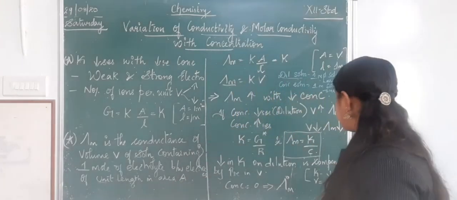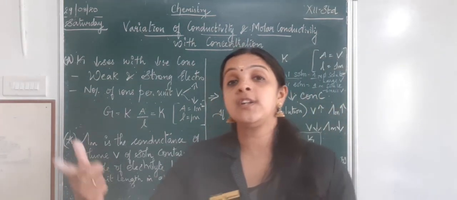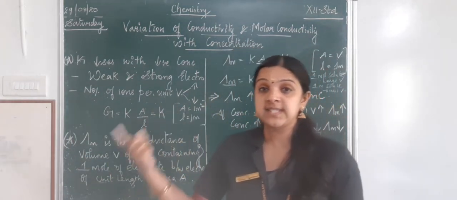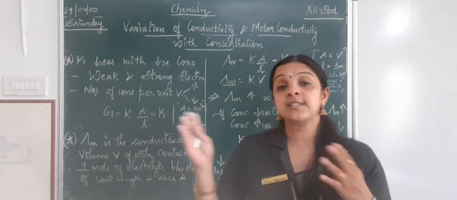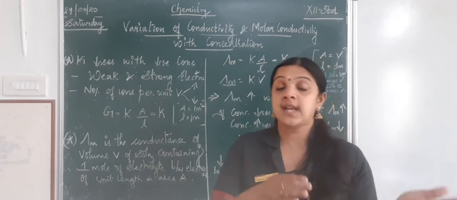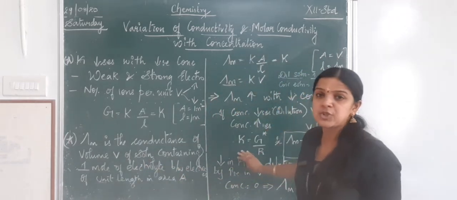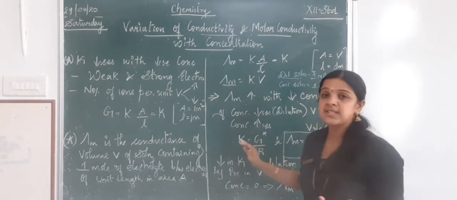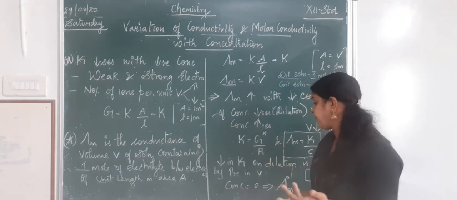For example, if the conductivity is decreased by a value of 2, then the volume will be increased by a value of 6. 6 minus 2 will be 4, which means the volume change is 4 times more compared to that of the conductivity. So that's why we will not have these issues in our problems. They will just give you the value and ask you to calculate the molar conductivity.